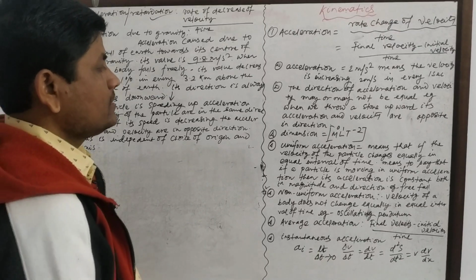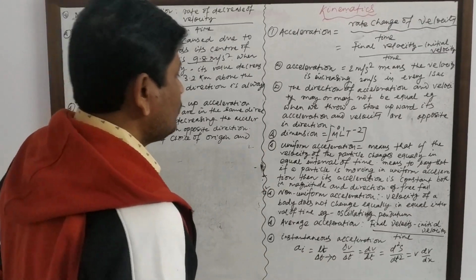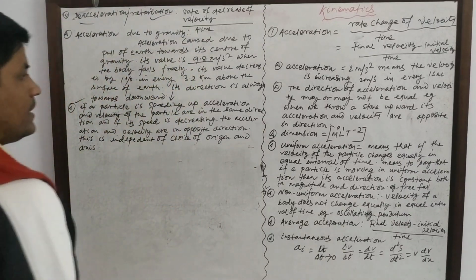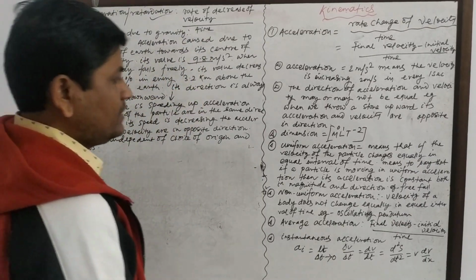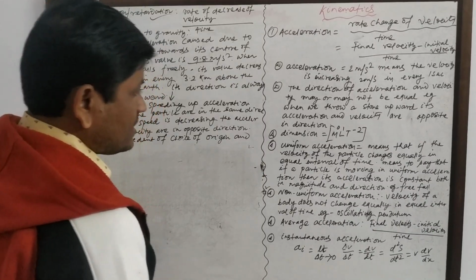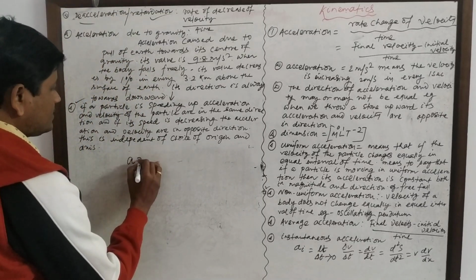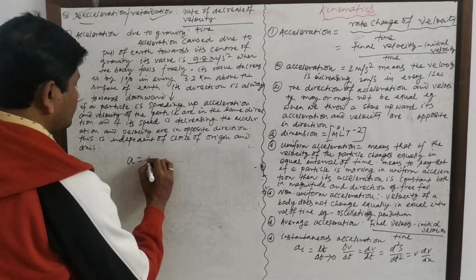Now, uniform acceleration. What is uniform acceleration? It means the velocity of a particle changes equally in equal intervals of time. If a particle is moving with uniform acceleration, the acceleration is constant in both magnitude and direction.